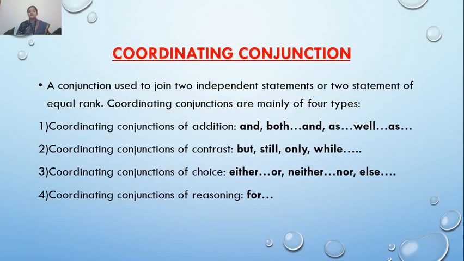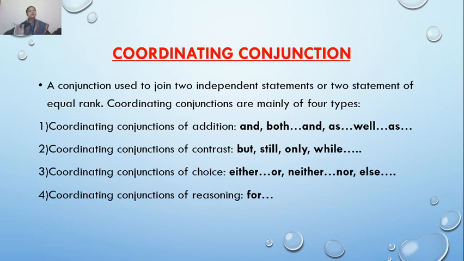A coordinating conjunction is used to join two independent statements. Independent means that it can stand individually and makes complete sense individually. A sentence or a statement that doesn't need the help of another statement or sentence to clear its meaning.